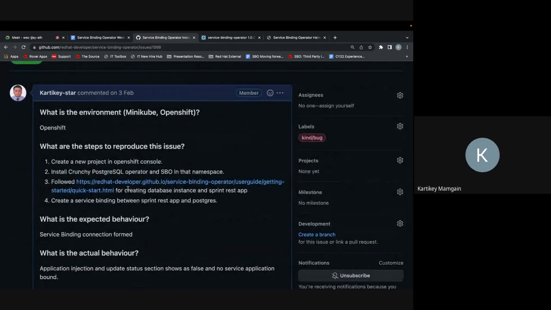We need to set up the correct role-based access control. Is that documented somewhere? It is documented as a known issue in 1.0.1, and it tells how to achieve this particular feature. We just need to get the viewer role to have a cluster role defined for it, and then they should be able to bind their application.